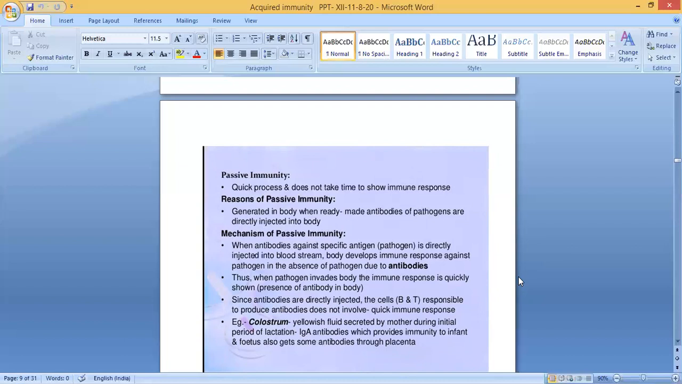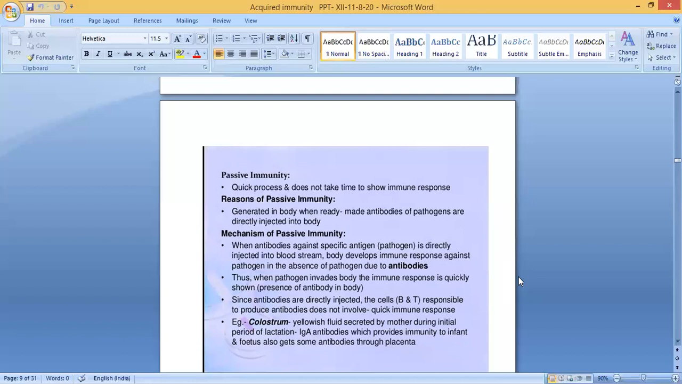Because of the presence of antibodies in the body. Since antibodies are directly injected, the B and T cells responsible for producing antibodies are not involved. So we are directly injecting the antibodies into the blood, and a quick immune response will take place.